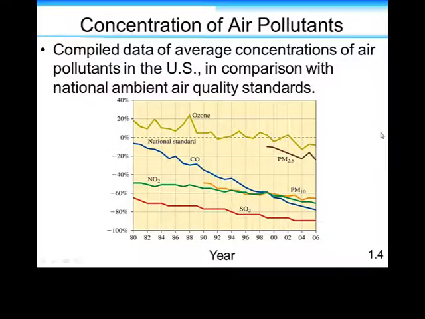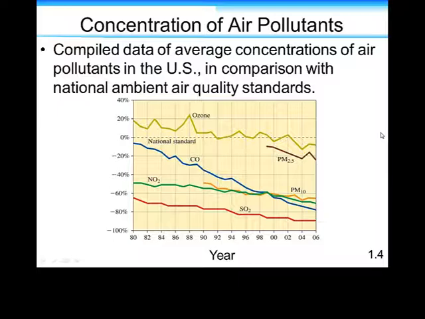This graph here on the next slide shows percent on the y-axis and years on the x-axis. We have near the top 0%, and it goes up to 40. And it's showing the deviation off of 0%, which is our national standard. So it's saying how much it is deviating from what we've set as the standard for how much of this pollution can exist. And you'll see the averages. It's taking averages in various cities. And the averages look very good.